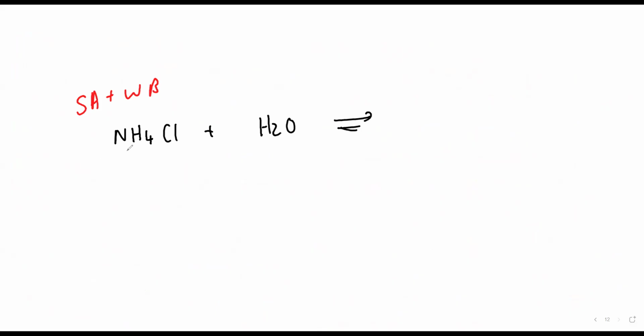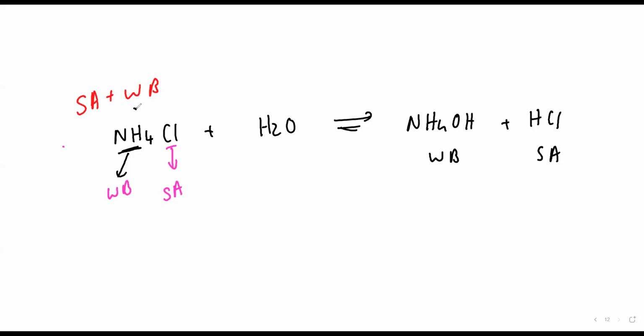Do you see any OH here? No, so it is a weak base. Is there a strong acid? Yes, it is a strong acid. Who is the acid here? HCl. NH4OH is the weak base. HCl is the strong acid. Salt always dissociates completely, so it will give you NH4 plus and Cl minus.